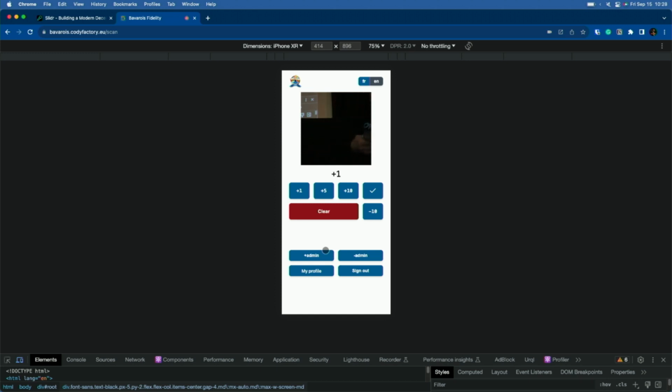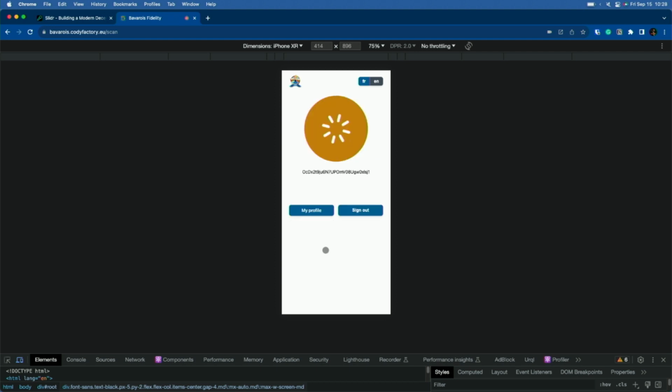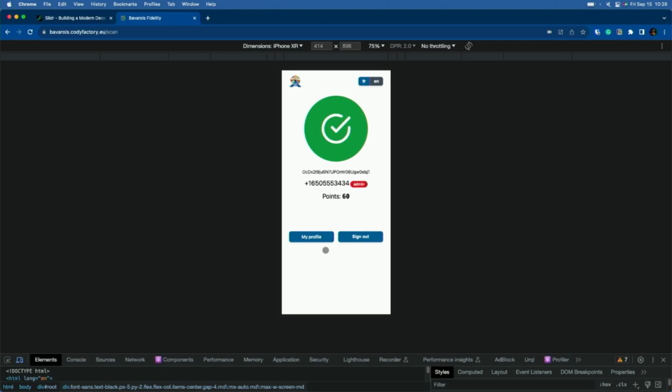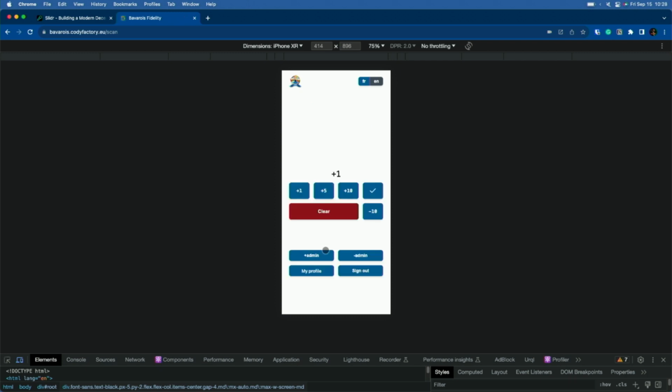So now I'm going to scan my phone by hopefully putting it in front of the screen here. There we go. I just gave myself a point. So I now have 59 points. Wait for that to refresh. Here we go. Camera's back on here. I'm going to scan it again. Now I have 60 points. So I'm proving to you that it actually works. I just wanted to give you a real quick idea of what I'm talking about. And now we're going to move on a little bit more with the slides.